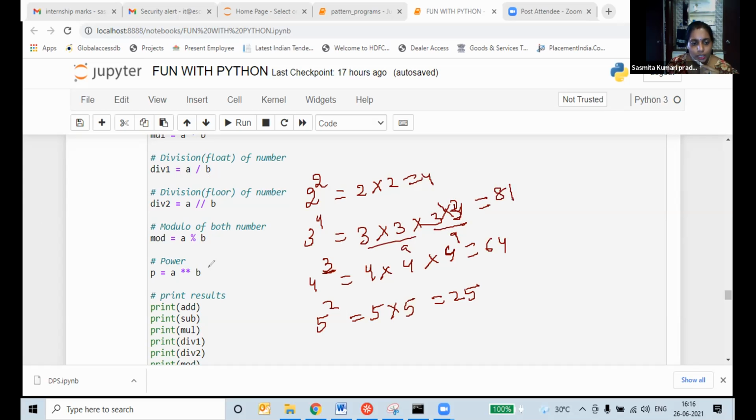Now here, in our programming language, this is called power. Okay, this is power. If I give you students A is equal to 9, B is equal to 4, right? Find power means what we will do? P is equal to A power B.